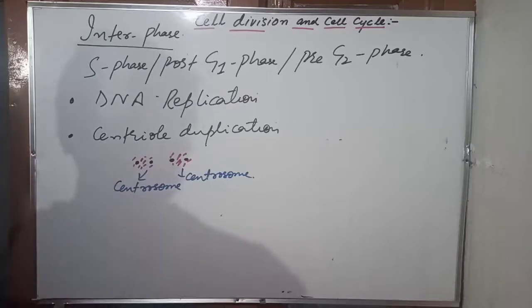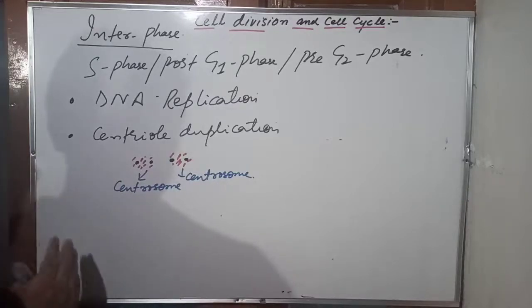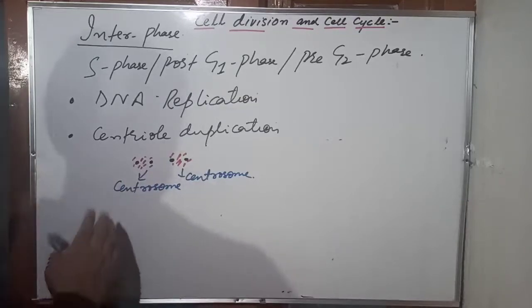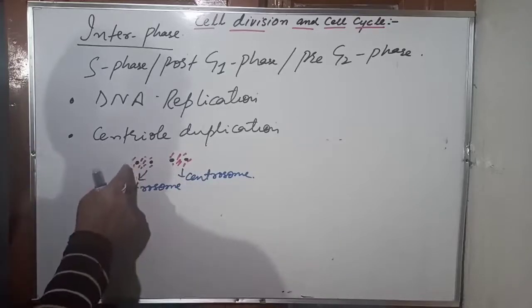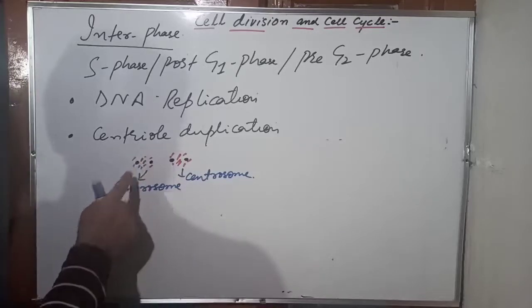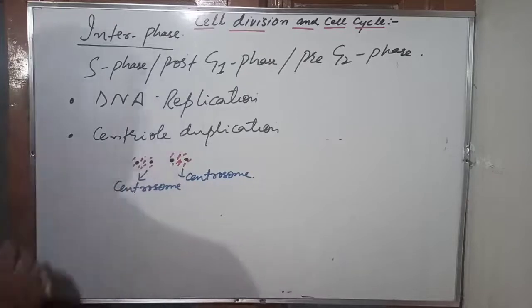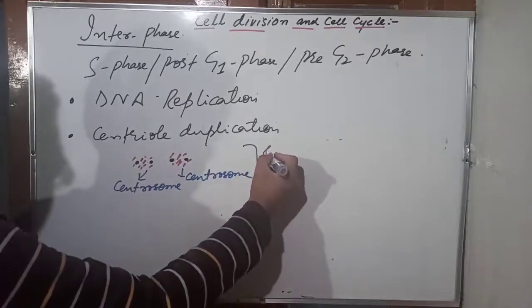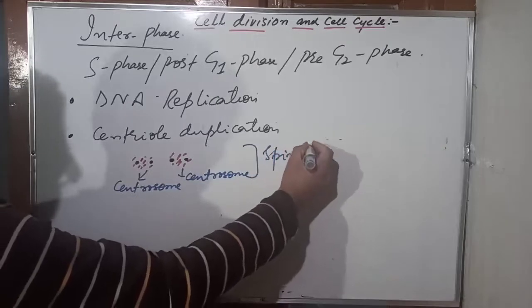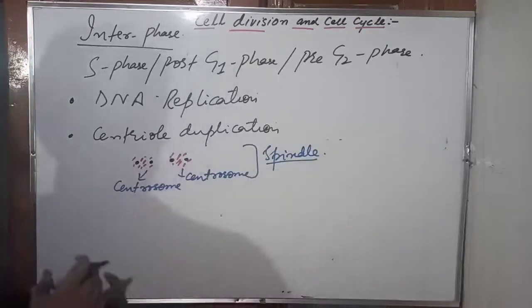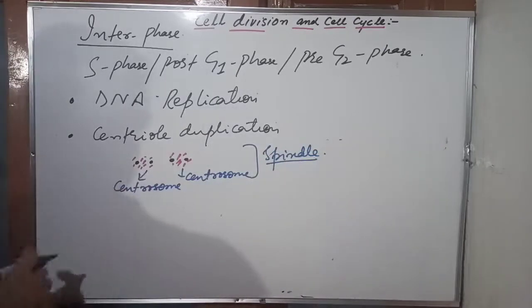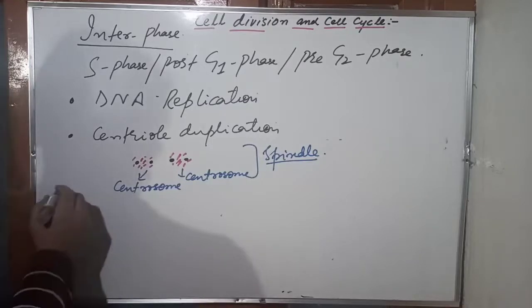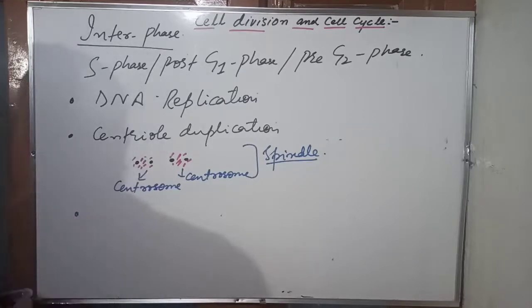Generally there are two centrioles, but in the S phase duplication occurs, resulting in another pair, equal to two pairs of centrioles, and two centrioles plus the surrounding cytoplasm is a centrosome. These centrosomes are very important for the spindle formation. Spindle formation basically depends on the centrioles. Got it?